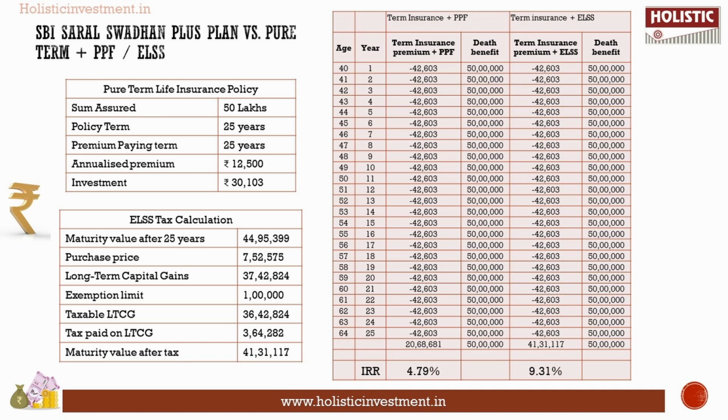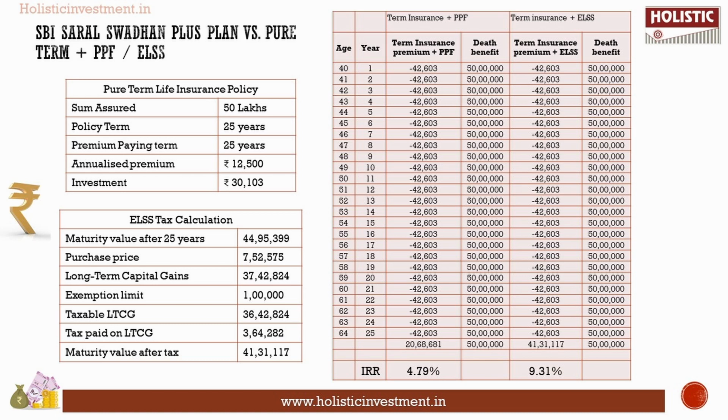Under the PPF account, the final maturity value is 20.68 lakhs. The IRR for the pure term insurance policy along with PPF investment is 4.79%. Though the return is less than the inflation rate, at the end of 25 years, you get a better corpus compared to SBI Life Saral Swadhan Plus.